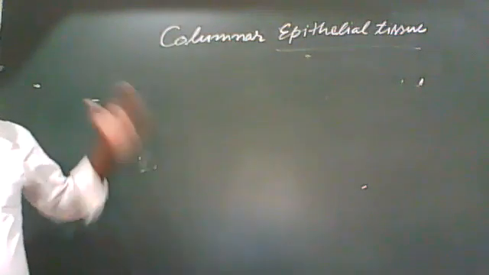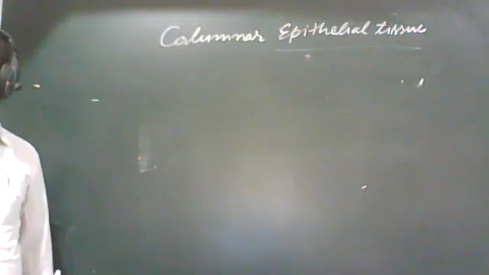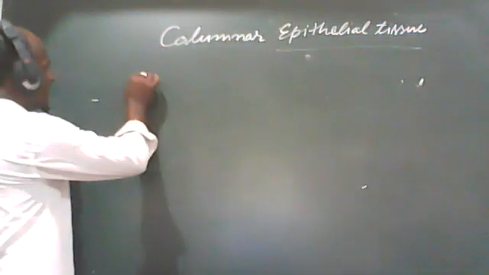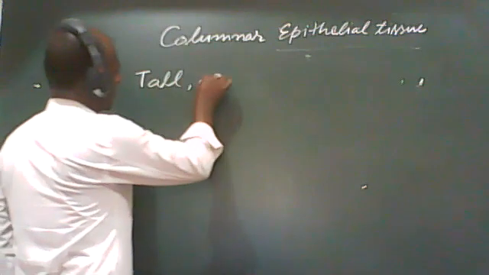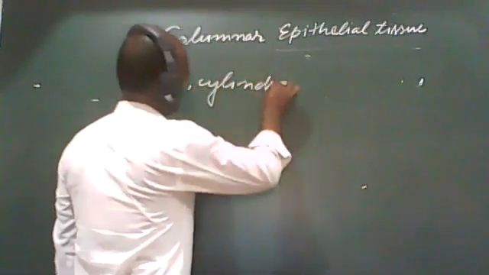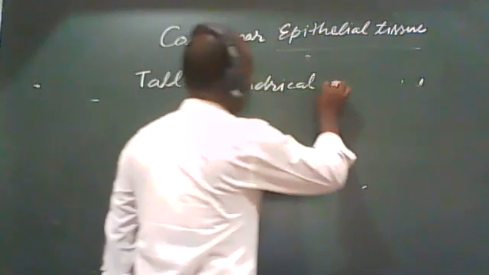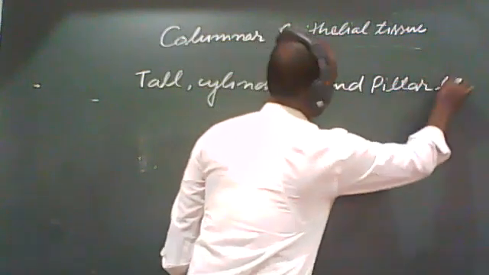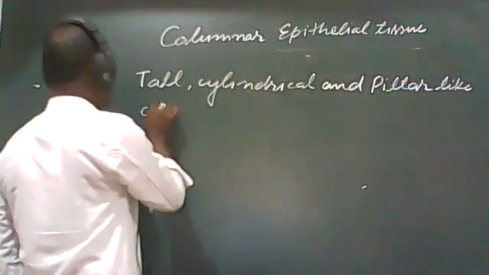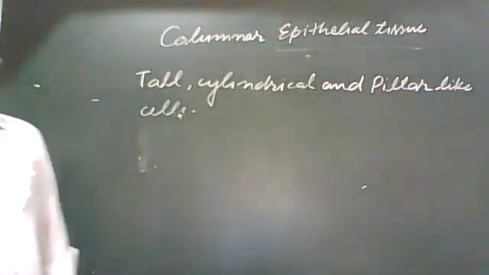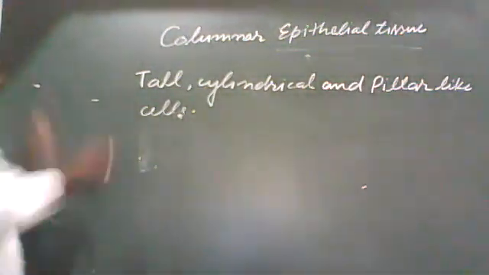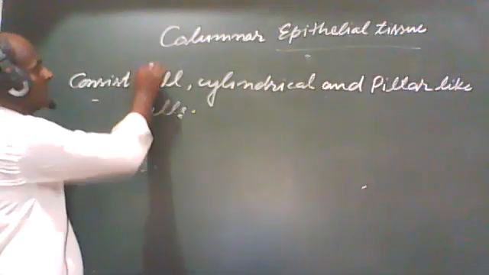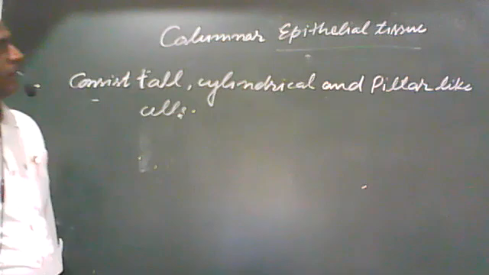This columnar epithelial tissue consists of tall, cylindrical, and pillar-like cells.